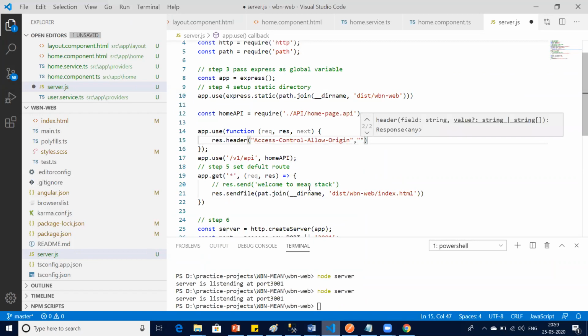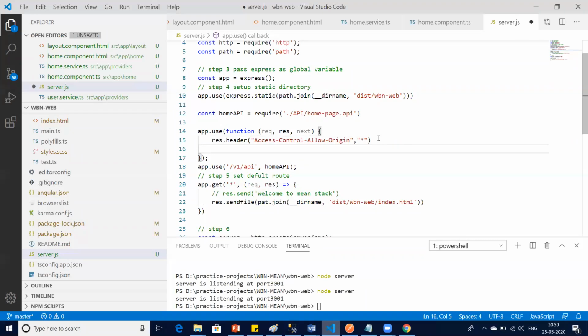So we use double quote, not single quote. And I say asterisk. Asterisk means any domain can hit this API project. Any domain can hit these APIs. And if I want a specific domain, then I will specify the specific domain over here, for example, localhost 4200, correct? Asterisk means any domain now can hit this API project and use it.